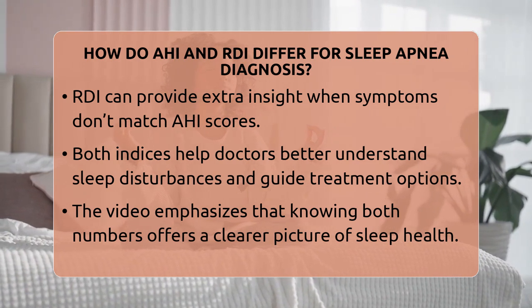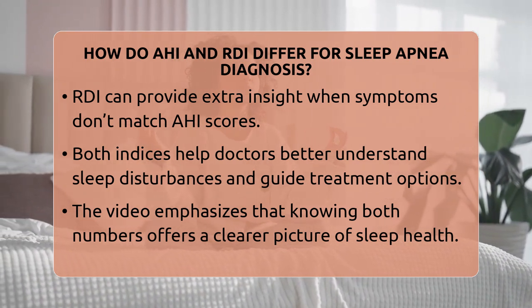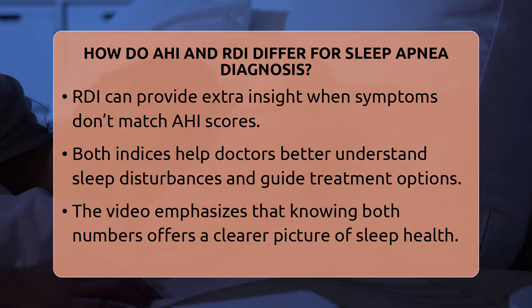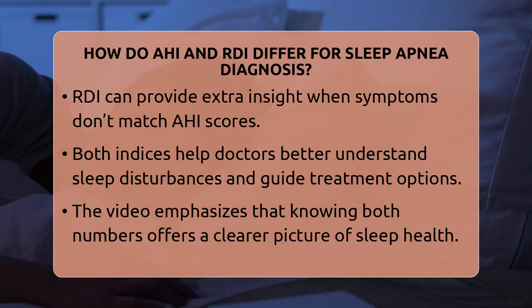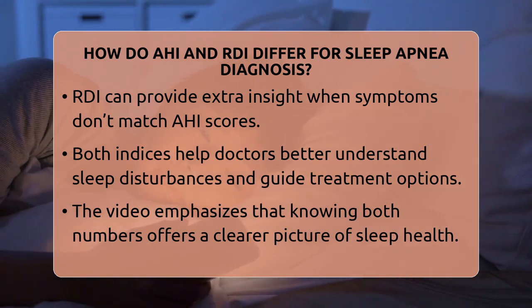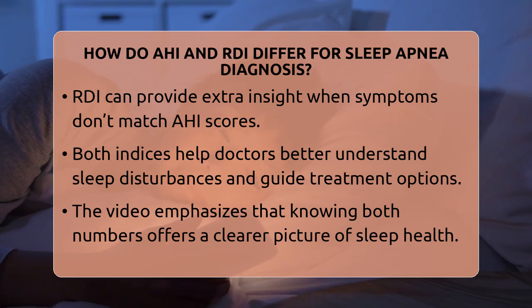In most cases, the AHI is the main number doctors use to diagnose sleep apnea and decide on treatment. It's the standard for insurance and guidelines. RDI isn't used as often but can be helpful if your symptoms don't match your AHI score. Some sleep centers and doctors might look at both to get a clearer picture of your sleep health.